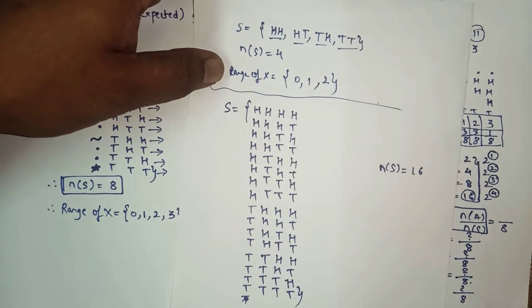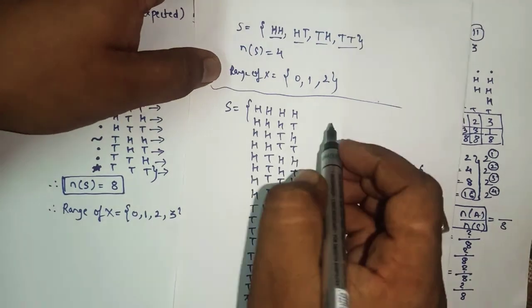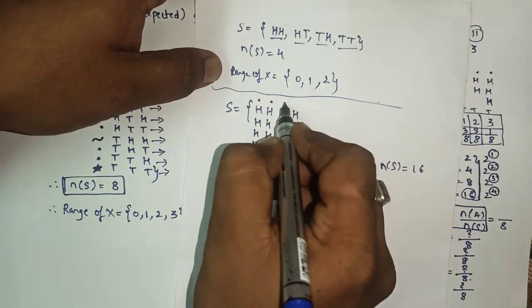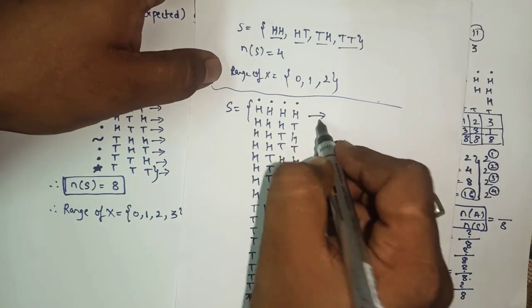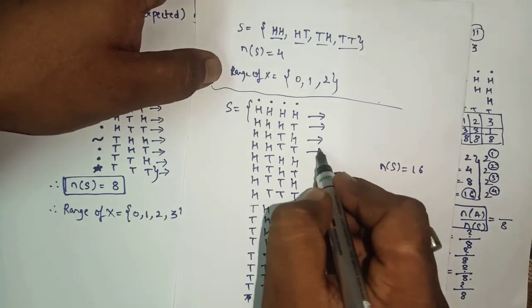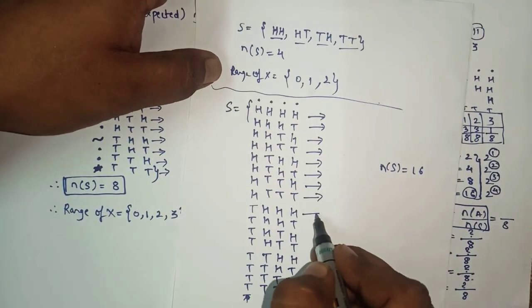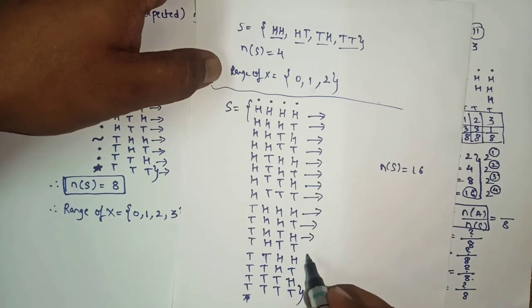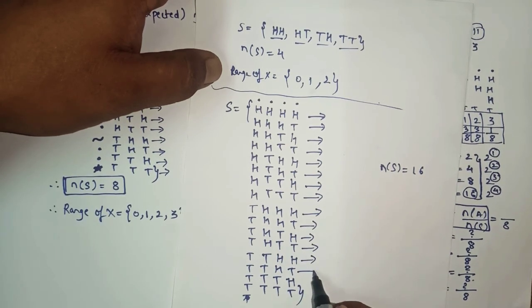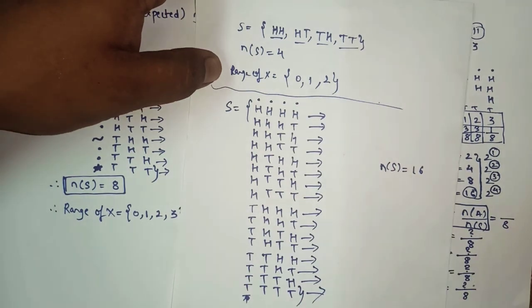So in this way you will prepare your sample space, as this is the first coin, second coin, third coin, and fourth coin. 1, 2, 3, up to 15, and this is 16. So here we got n of s as 16.